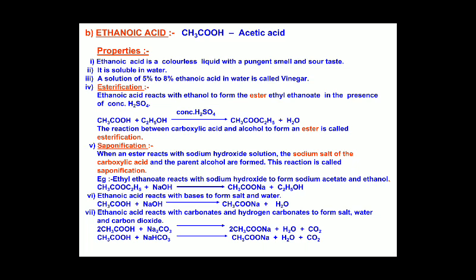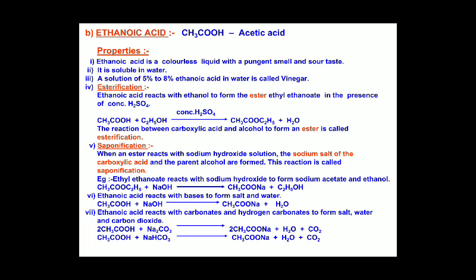When an acid and a base react, what do they give? They give salt and water, isn't it? That is a general reaction, or you can give a neutralization explanation also. In acids, bases and salts, as well as in the first chapter, chemical reactions and equations, you would have come across the neutralization reaction. When an acid reacts with a base, it gives salt and water. The same here: when ethanoic acid reacts with a base, it gives a salt and water.